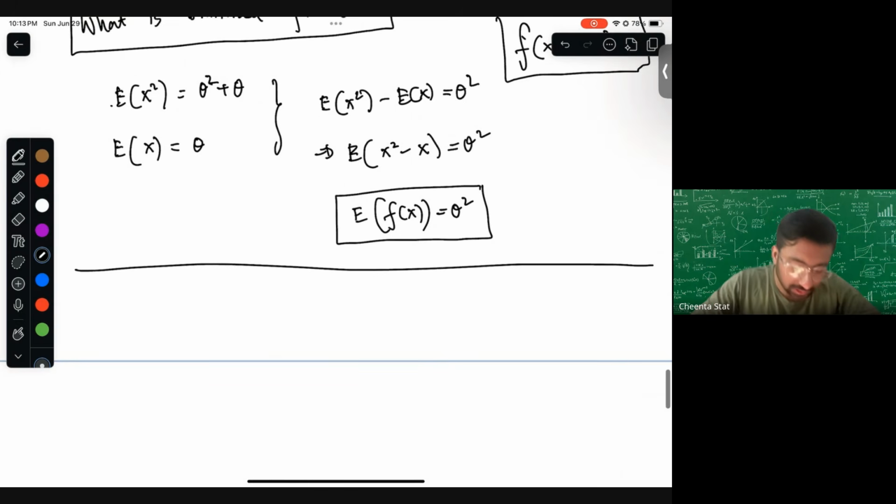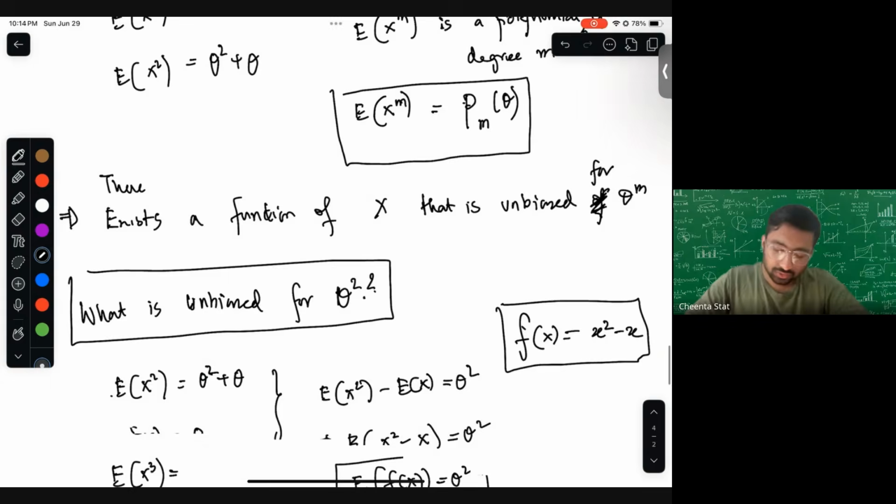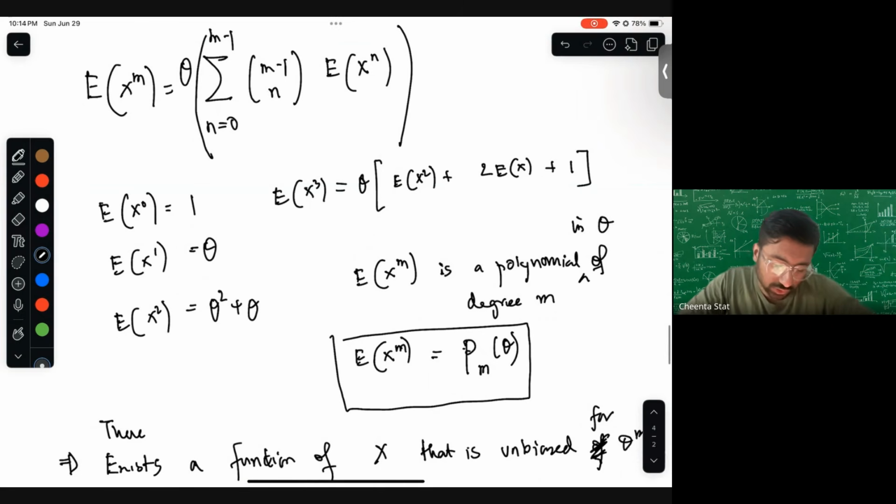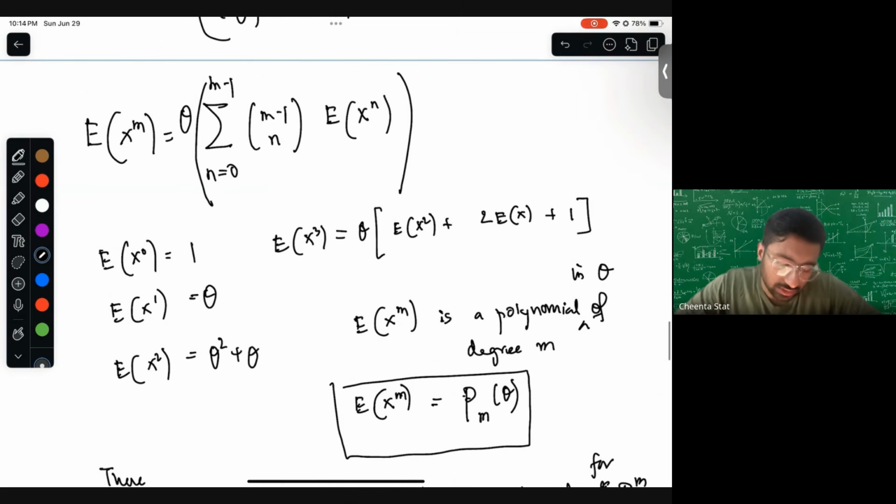Similarly, let's find it for expectation of x cube. So I have to find out for x cube. For x cube, we have seen this, right? m is equal to 3, so 2 choose 0, 2 choose 1 times this, 2 choose 2 times this, yes.